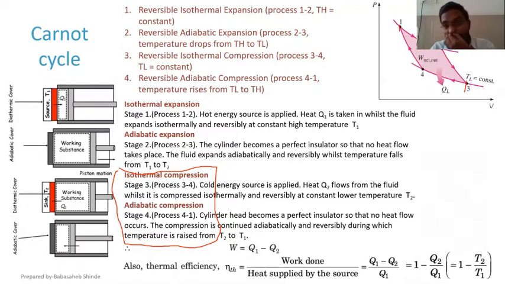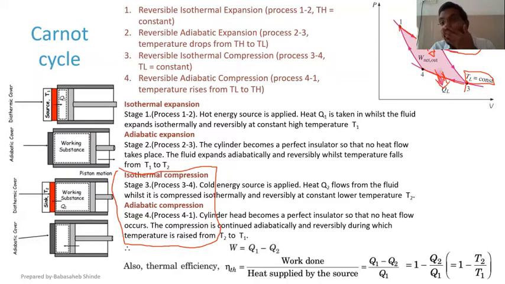Okay, during 1 to 2 and 3 to 4, the piston is expected to move extremely slowly, because the temperature is constant. Here TH is there, but that is constant, and here TL is there, but that is also constant. So during 1 to 2 and 3 to 4, heat should either enter the system or go out of the system.